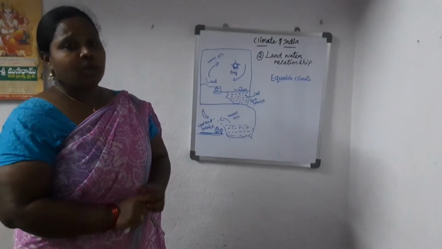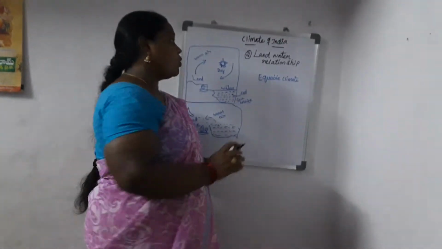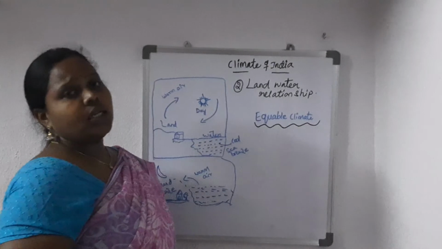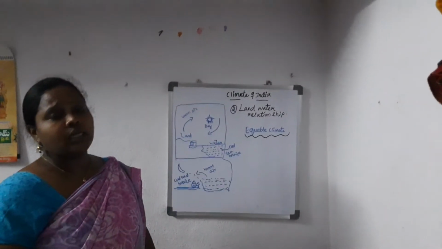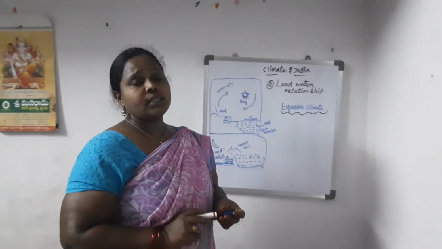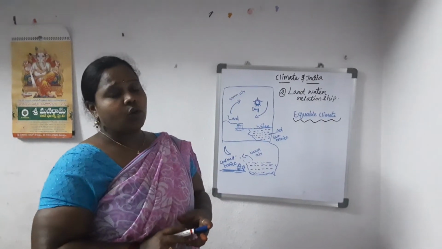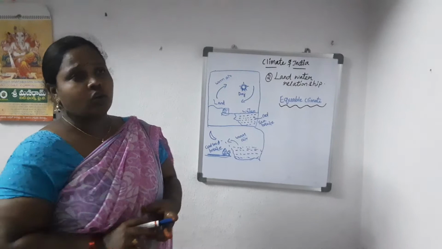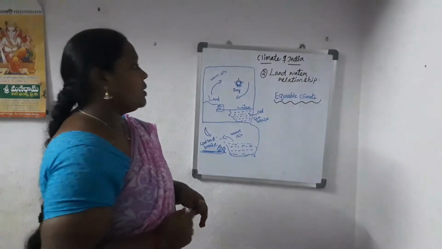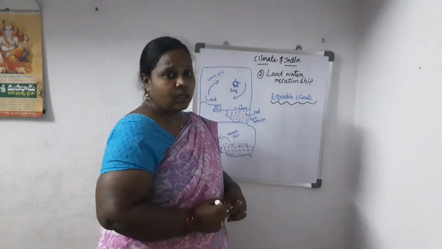Such a moderate type of climate is known as equable climate. If you compare the days and nights of summer and winter in these coastal areas, there will not be much difference, and such a climate is called equable climate.